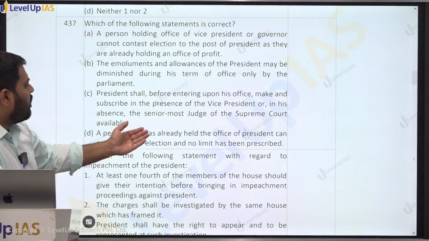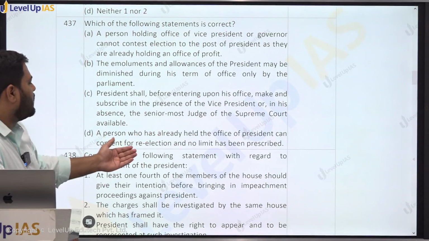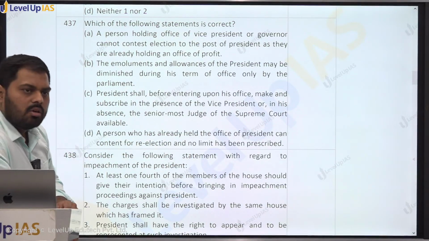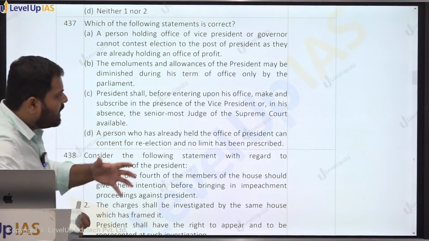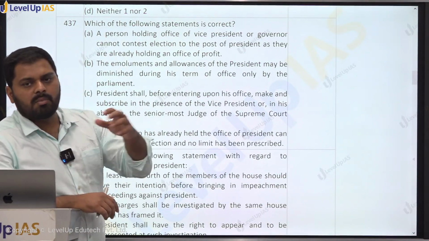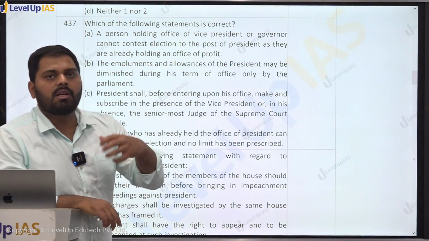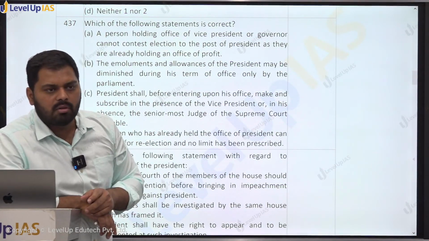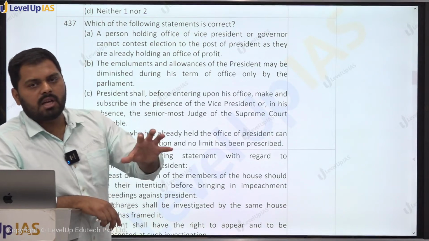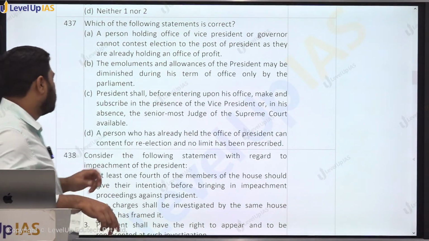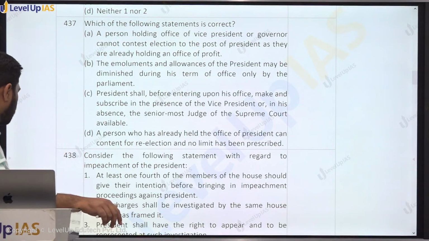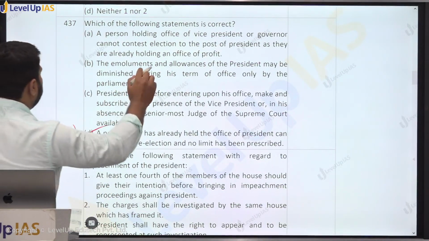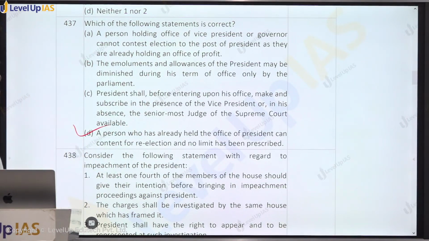A person who has already held the office of the president can contest for re-election, and no such limit has been prescribed. This is true. So there is no such restriction on the President of India that once a person has become the president he cannot contest, or that a person can be the president for a maximum of 2 tenures. There are no such limitations. These kinds of limitations are there on the President of the United States, right? So the answer here shall be D. All these 3 statements A, B, C are false.